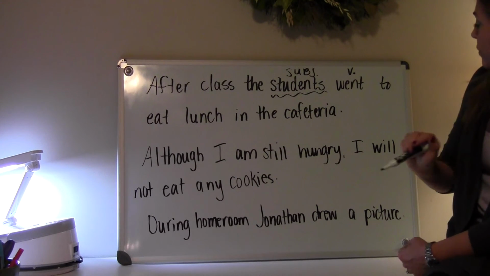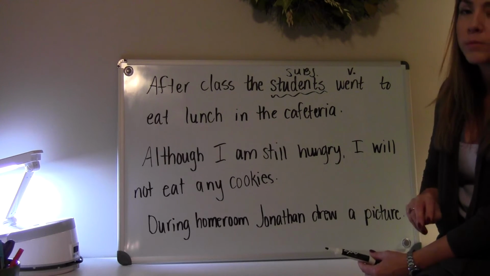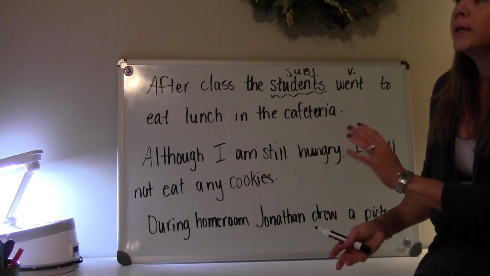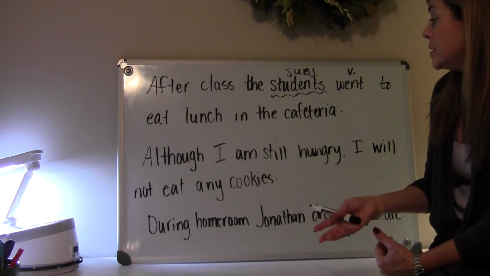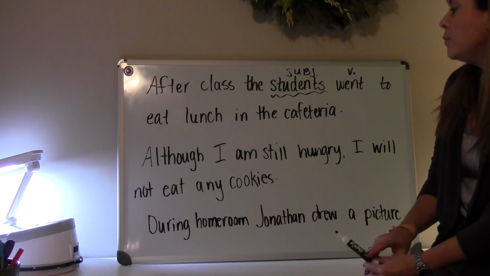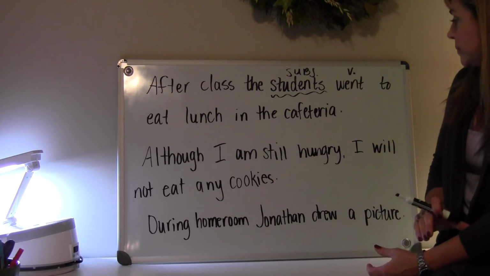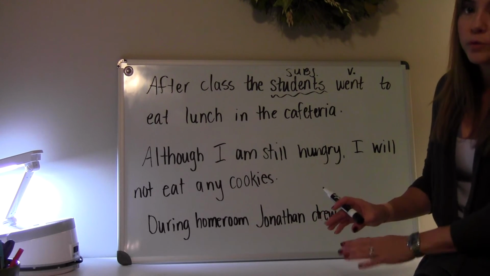Okay, now I've put up here a complex sentence that has 2 clauses. Remember, complex sentence, it's created with an independent and a dependent clause. Although I am still hungry, I will not eat any cookies. So I have two subjects and two verbs in here.